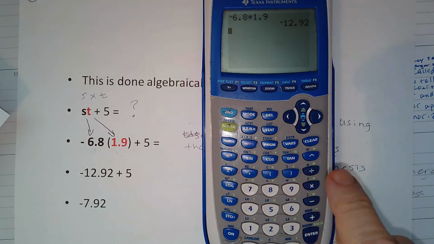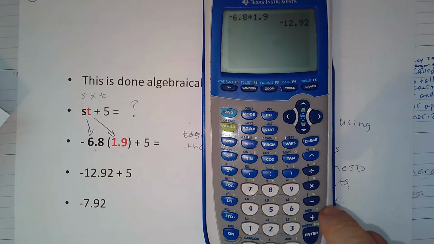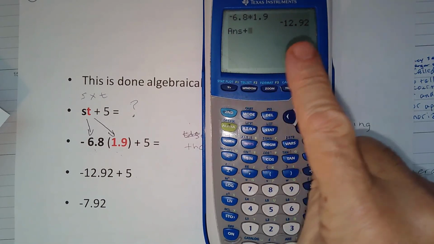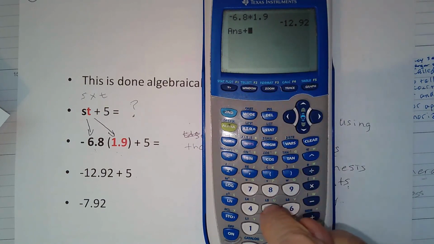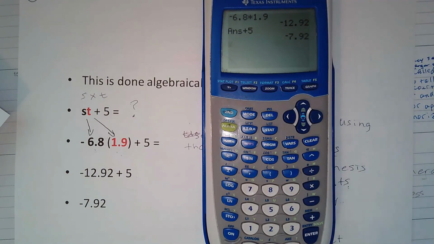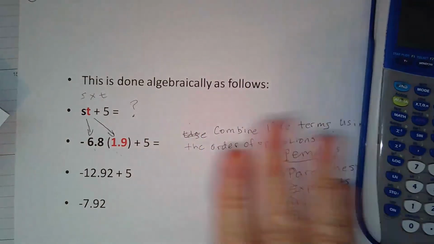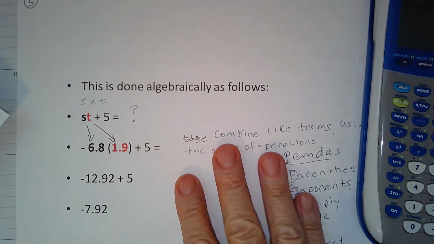So to do that, all we do is go to the addition button, click it, and it'll say answer plus up here now. So that means that negative 12.92 is the answer plus, and then we click 5 and we hit enter and we get negative 7.92, and that's the answer that we want to have here. Okay. All right, so that's how we use this.